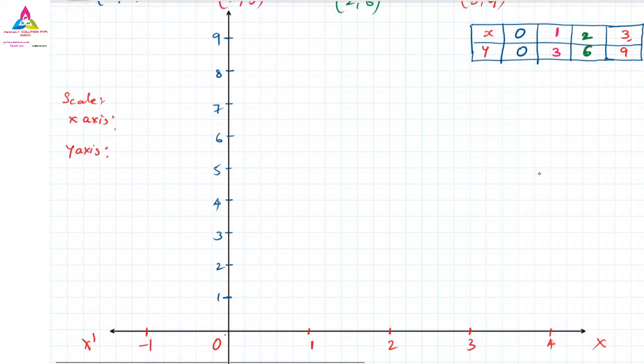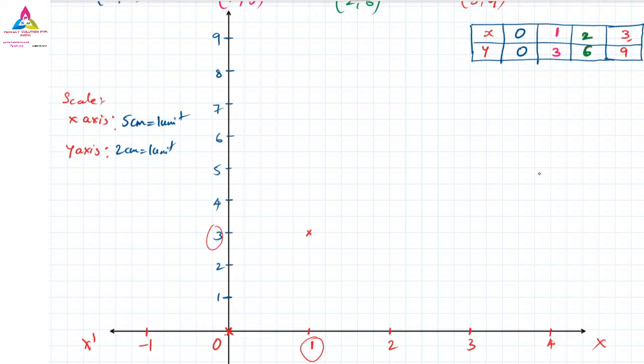Now let me give the scale. On the x-axis we can write that I have left 5 centimeter is equal to 1 unit, and here on the y-axis I have left 2 centimeter is equal to 1 unit. Now let us mark the points. The first point is 0 and 0, so it will come in the center. Next 1 and 3. So 1 is here on the x-axis and 3 is on this axis, so it will meet here. This is 1 and 3.